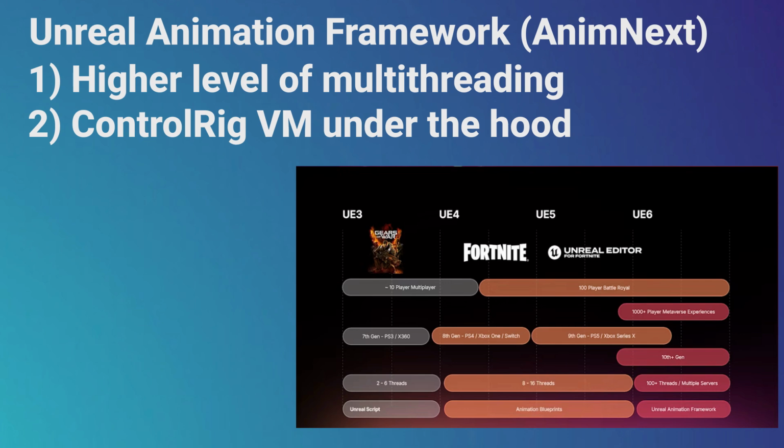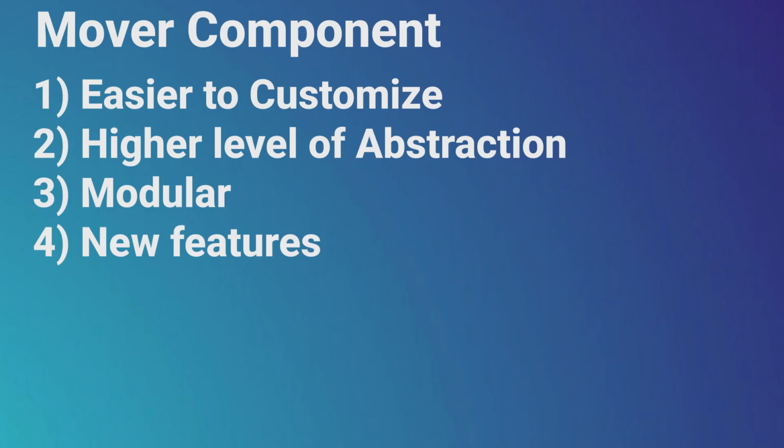But the main idea behind it is that the hardware and game requirements changed a lot after Anim Instance and Anim Blueprints were introduced, and now we need to support a much higher level of multi-threading than previously to create complicated animation logic and support a bigger number of characters without losing quality. You will find the link to the talk with more details in the description. But there is already good starter documentation for the Mover component that explains the new ideas implemented there and also does a comparison with Character Movement Component. You will find a link to the documentation and a link to the video from Unreal Fest in the description.